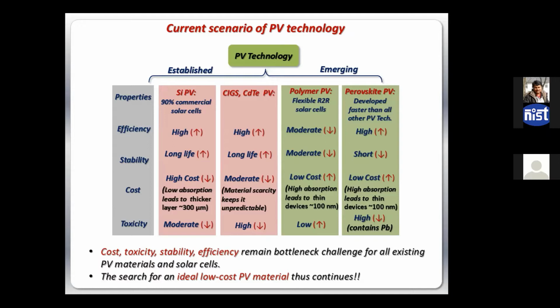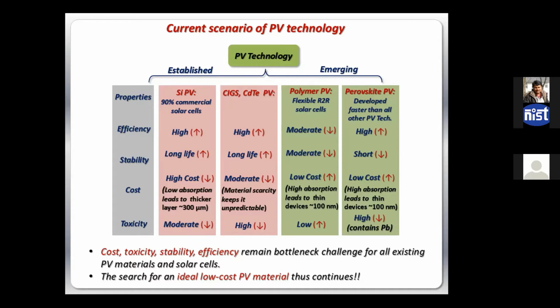A similar thing happens for CIGS also, because the fabrication is not that difficult, but the material is scarce. Those materials are not available like silicon. Silicon is basically sand, right? But CIGS elements you hardly find in the earth's crust. So that also costs a lot.